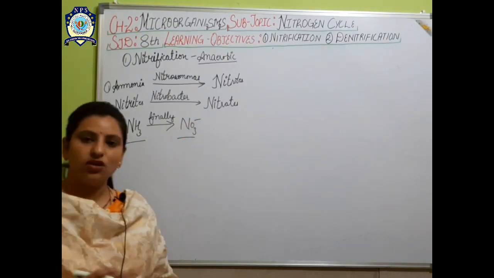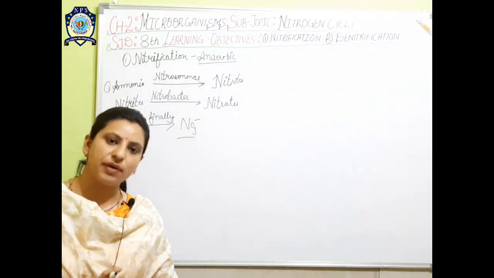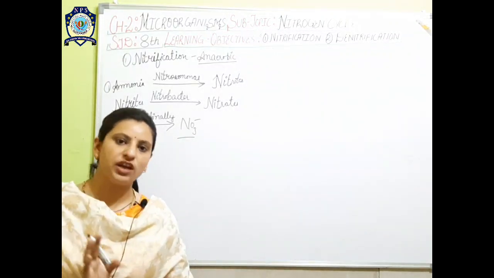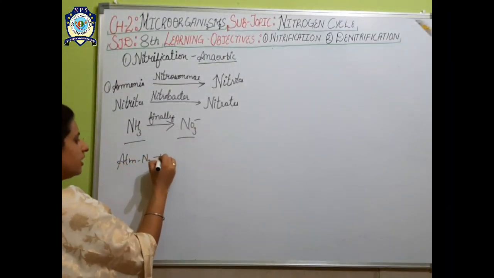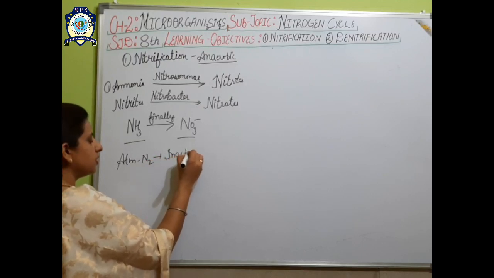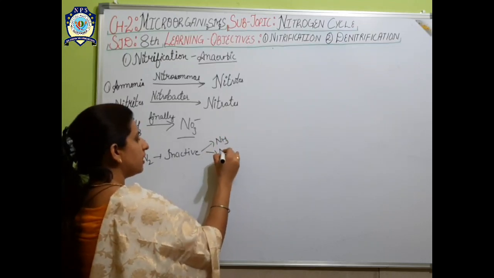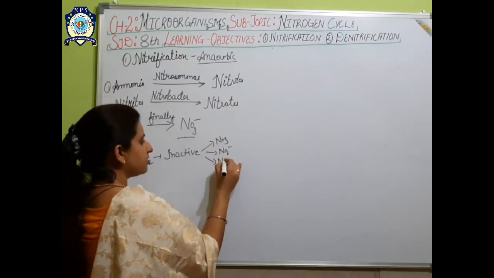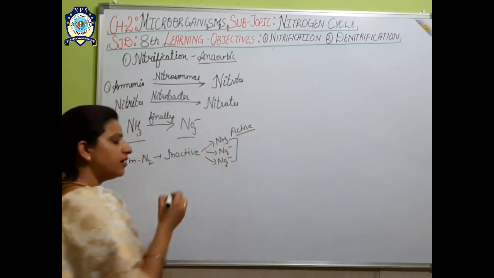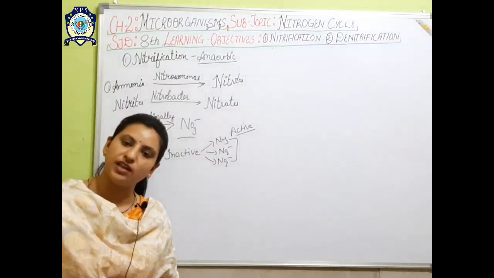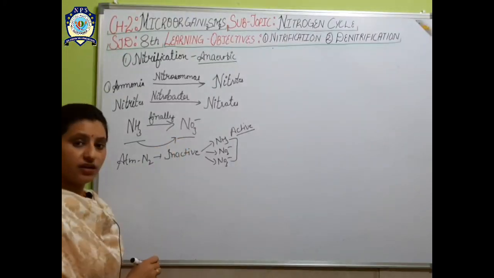So now the main question arises here: ammonia is also a nitrogenous compound. We have learned that atmospheric nitrogen is inactive. But all the three, ammonia, nitrite and nitrate, they are all active, and nitrogenous compounds can be easily taken up by the plants. So why again is the ammonia changed into nitrate?